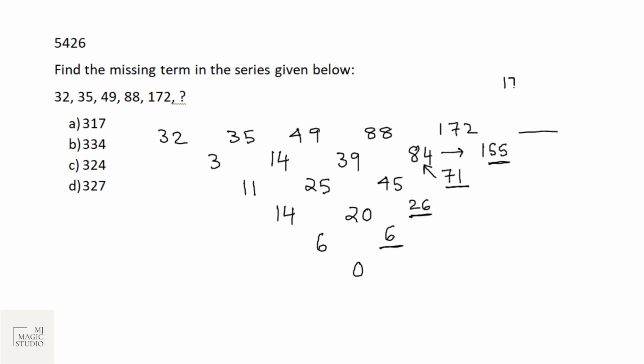155. And then this number should be 172 plus 155. That is 327. Do we have this in option? Yes, option D is the pick here.